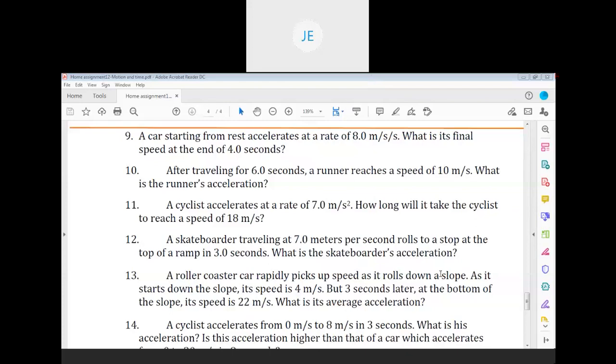I have written in the chat box. Drishti, is it okay? Yeah, Drishti, your answer is correct. I have given in the chat box. Answer for 11 is 2.57.